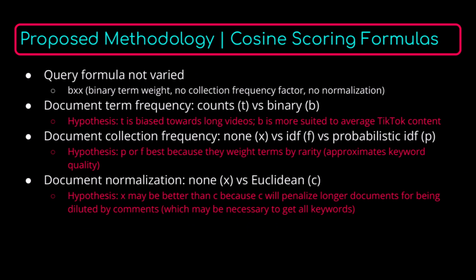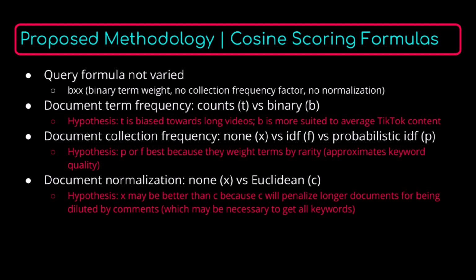Because the average TikTok is less than 10 seconds, I have a feeling that binary term weighting will be the best. In terms of collection frequency, not all words are equally useful as keywords, so I think that either IDF or probabilistic IDF will be better than no collection frequency weighting.